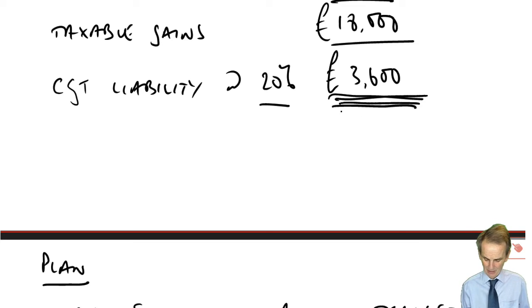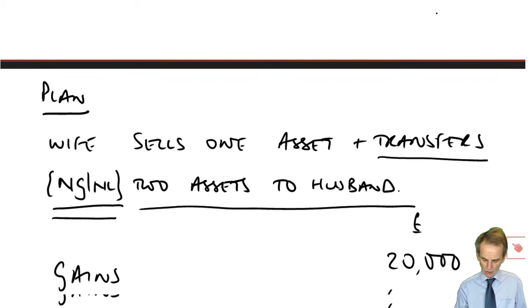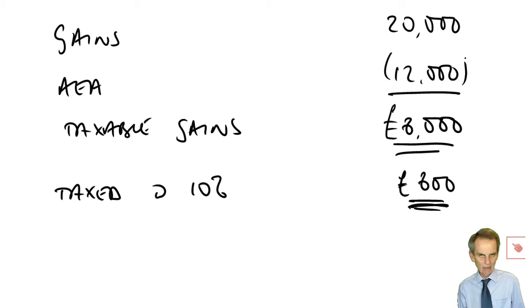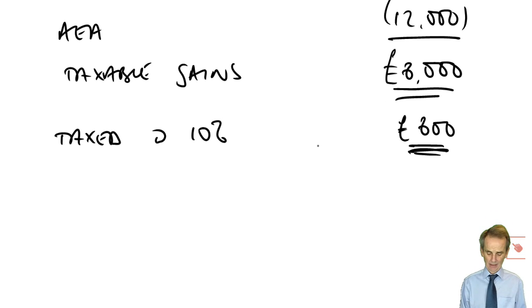A CGT liability there of £3,600 can be reduced down to £800, a saving of some £2,800. Now that's a lot of money. So just see, from a very, very basic plan there, using no gain, no loss transfers, those two spouses could save themselves £2,800 in tax. That is a very significant tax saving from a very basic plan.